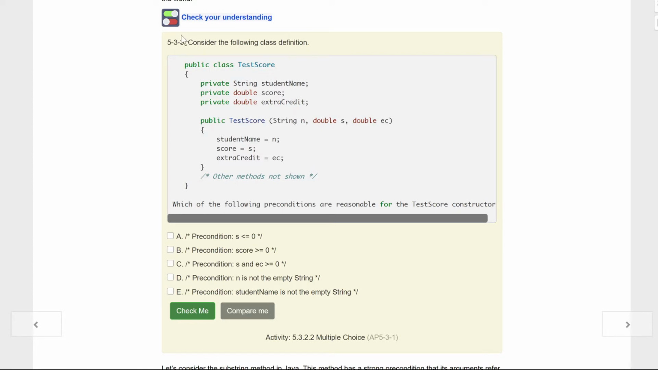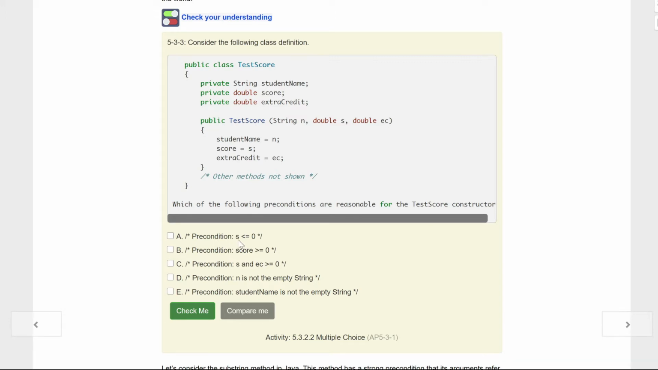We have our check your understanding. Considering the following class definitions, we have a public class TestScore, a String studentName, a double score, a double extraCredit. Looks like we have a String n, which is student name, double s, which is a score, double ec, which is extra credit. Which of the following preconditions are reasonable for the TestScore constructor? Now, kids, look, it says preconditions. So I'm assuming it's going to be more than one here, okay?